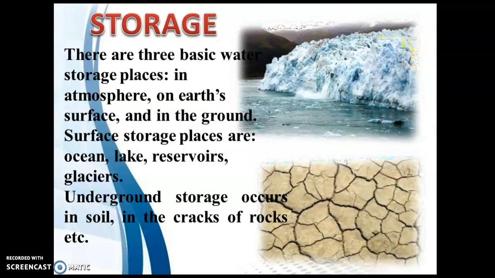Storage. There are three basic water storages. One is the atmosphere. In the atmosphere, water is stored in the form of vapors, on the earth's surface in the form of lakes, rivers, oceans, storage reservoirs, and in the groundwater. Underground storage occurs in soils, in the cracks of rocks, etc.